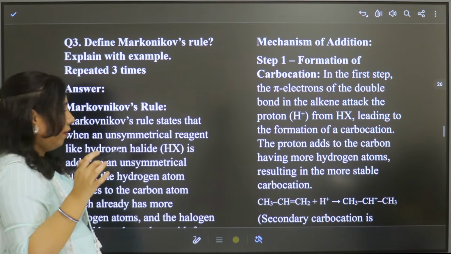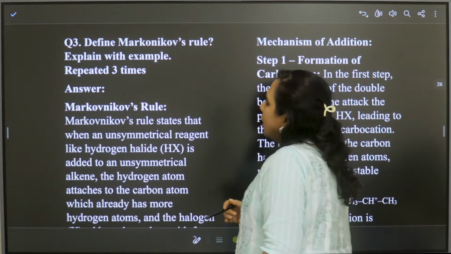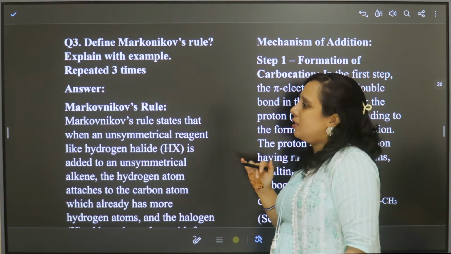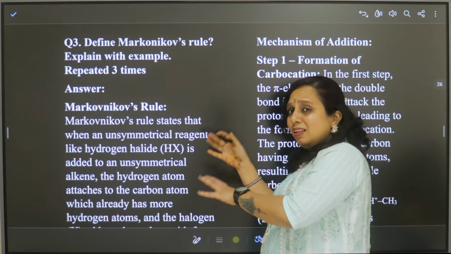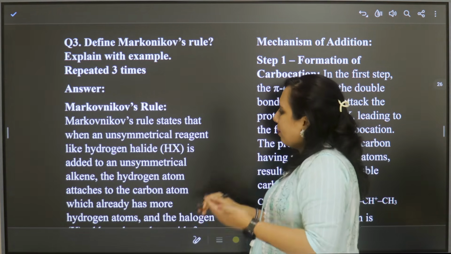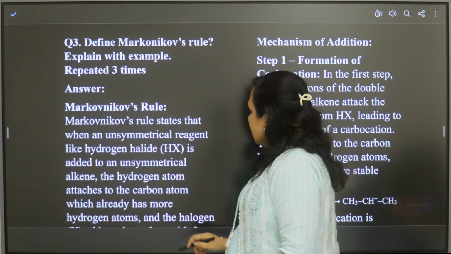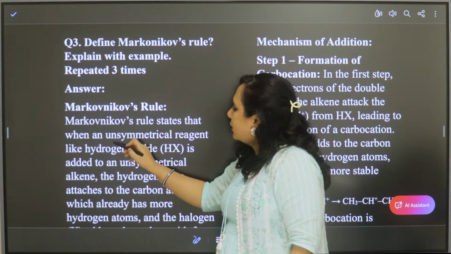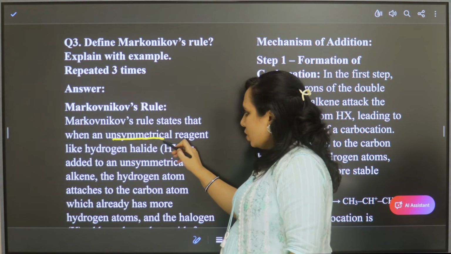So now we have come back to Markovnikov's rule. Previously we have seen anti-Markovnikov's rule. Now this is Markovnikov's rule. Now this rule is completely opposite to anti-Markovnikov. So Markovnikov's rule, what does it tell? That is unsymmetrical reagent.